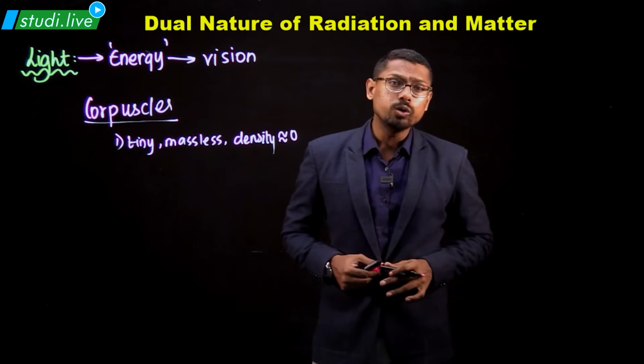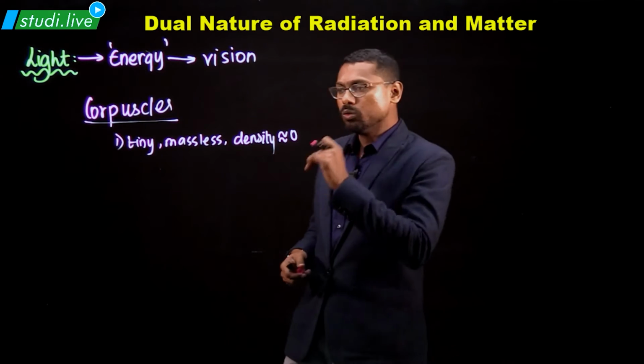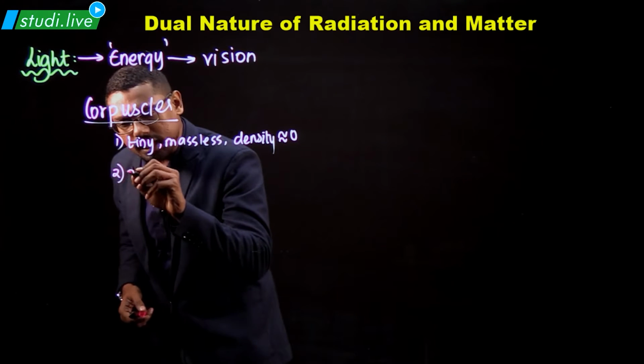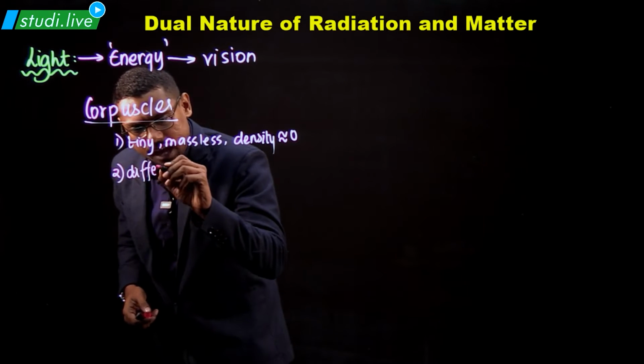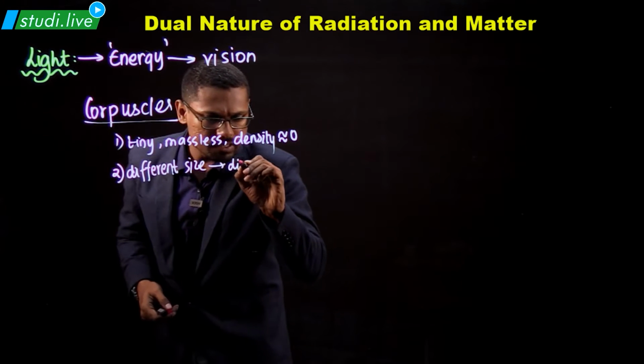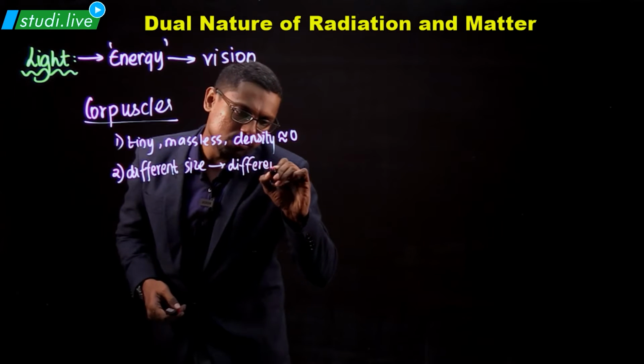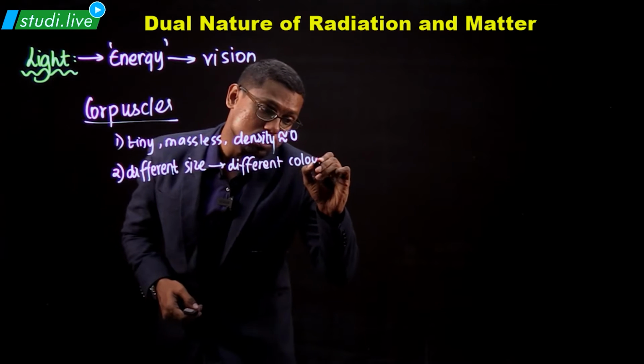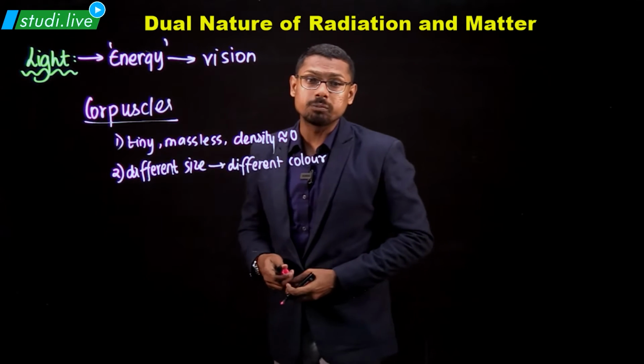People asked, how do you get different colors of light? Newton explained that different sizes of corpuscles will produce different colors. If I've got a bigger size of corpuscle, it will be of a different color. If I've got a smaller size of corpuscle, it will show me a different color.